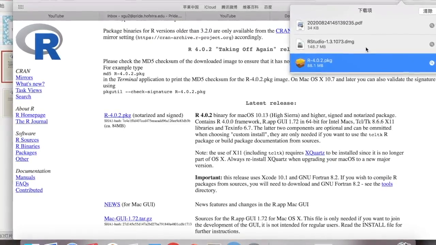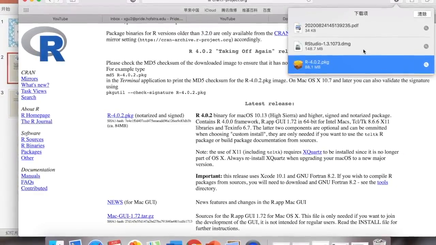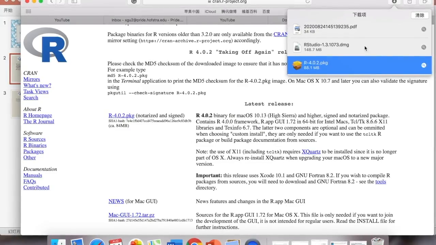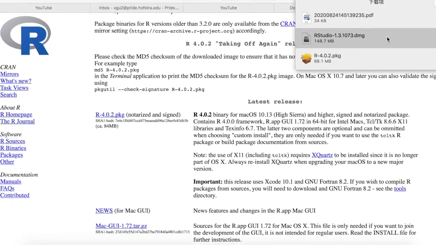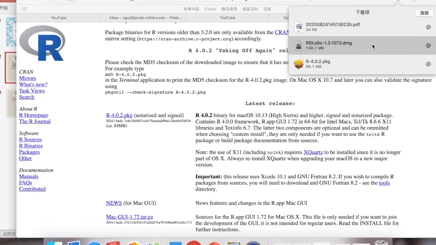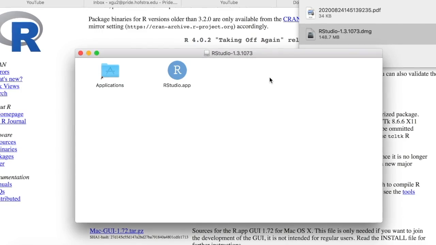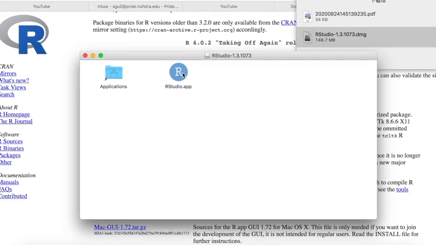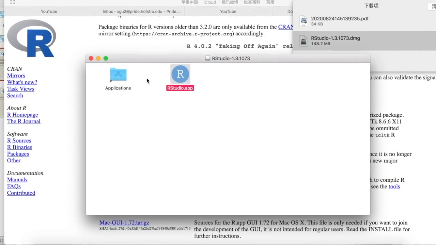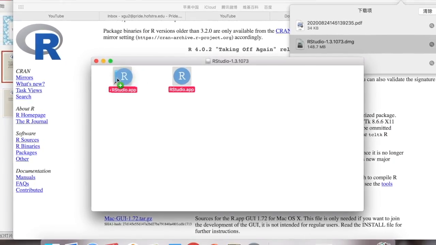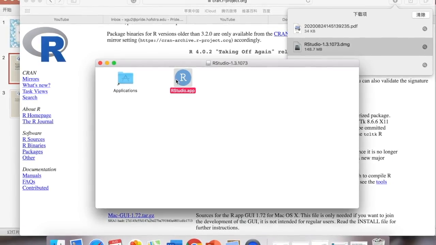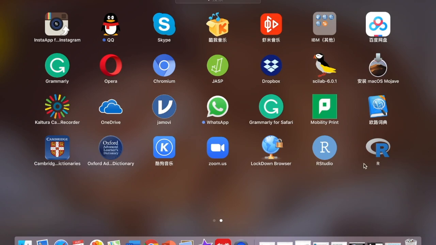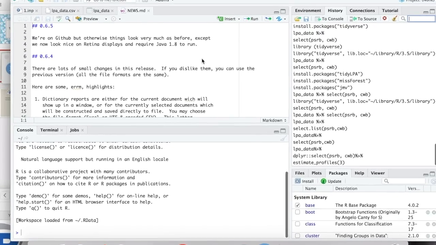To save time, I will skip the process of installing RStudio because it is the same as what we are doing with the R package. So for RStudio, you need to choose it and move it to Applications. RStudio and R. We double click RStudio, and we can see the window of RStudio. Okay, now we have opened RStudio.